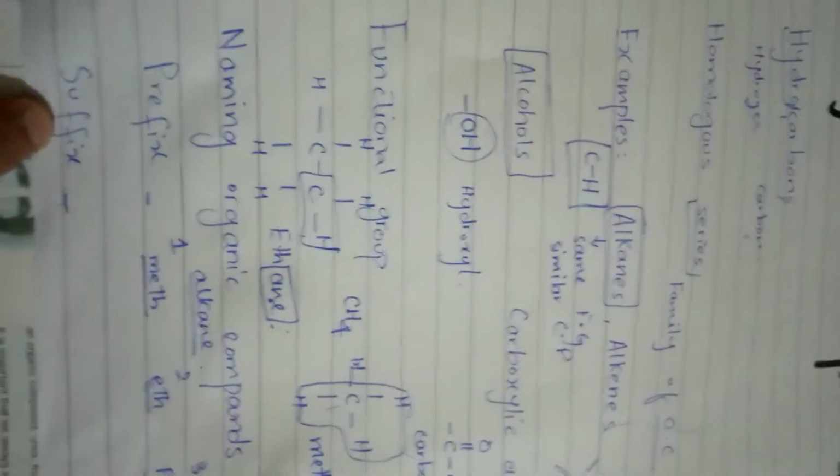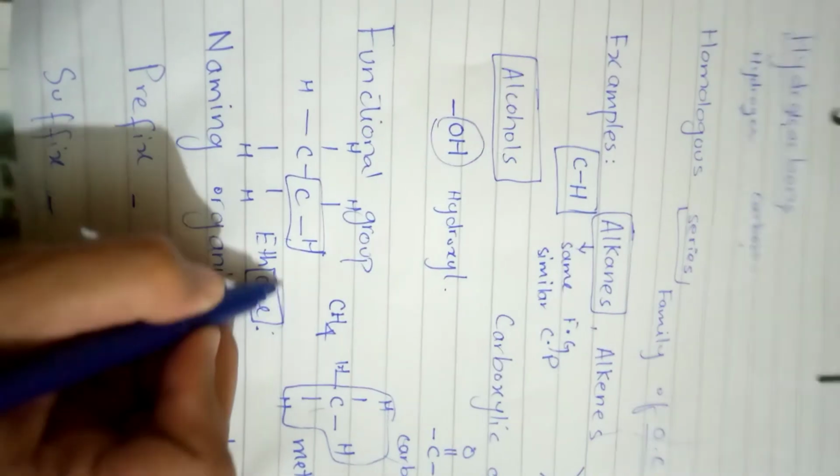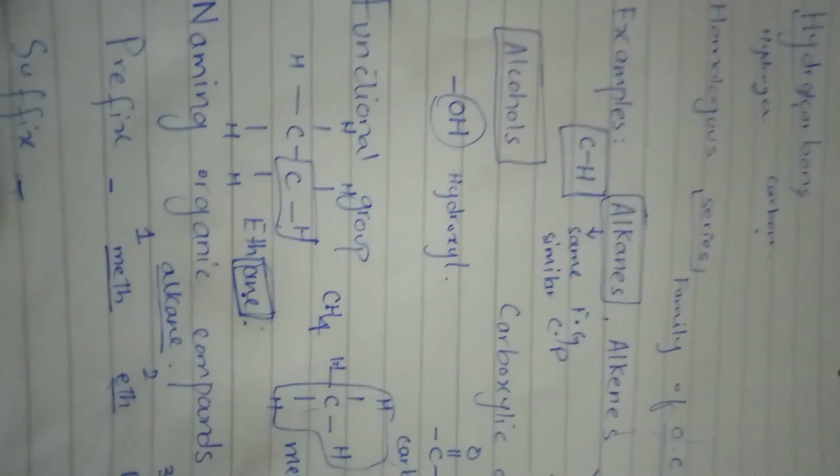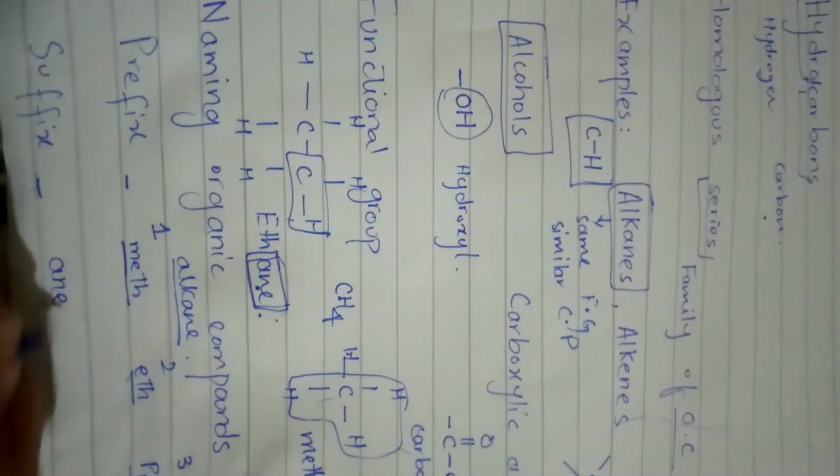And if four carbon atoms are present, then but. In the suffix we use the homologous series: if it's an alkane, then the ending used is ane.